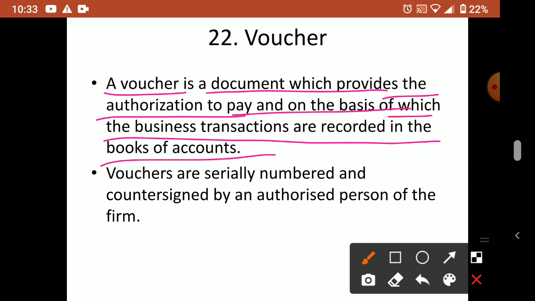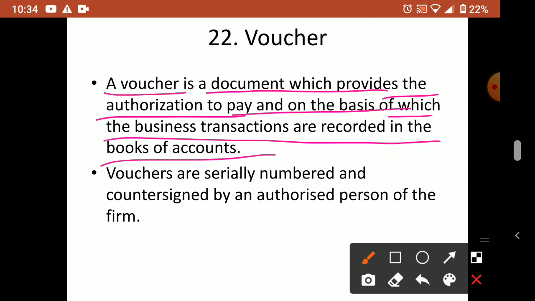Suppose, for example, I'm purchasing a machine. Suppose I'm an employee or manager in the business, and the owner is somebody else. He told me to purchase a machine. Suppose it is 50,000 and I'm telling him this is 1 lakh. Then will he believe me? He will ask me for the source document or voucher. Where is the bill and all? So that will act as proper evidence for the transaction. So nobody can cheat you.